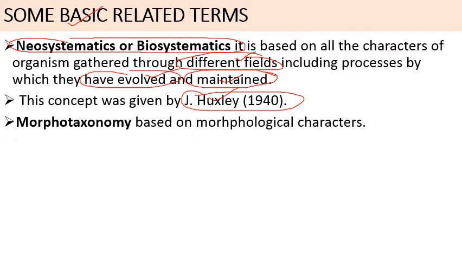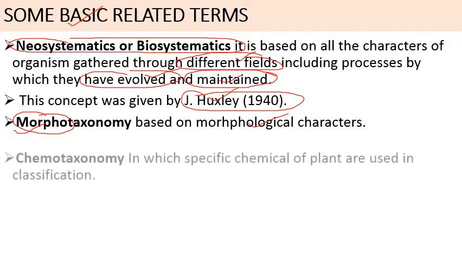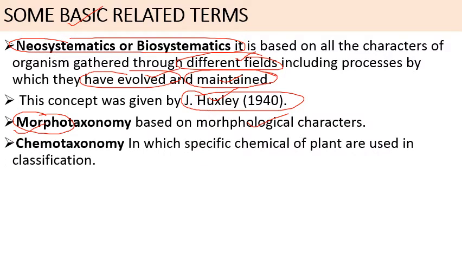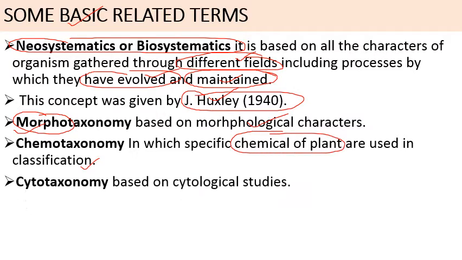Next comes morphotaxonomy. Morpho means shape, जिसमें हम external morphological features को study करके classification करते हैं किसी भी living organisms की, उसको कहा जाता है morphotaxonomy. Next comes chemotaxonomy, in which we study certain specific chemicals to a particular plants which are used for the system of classification. The next is cytotaxonomy.